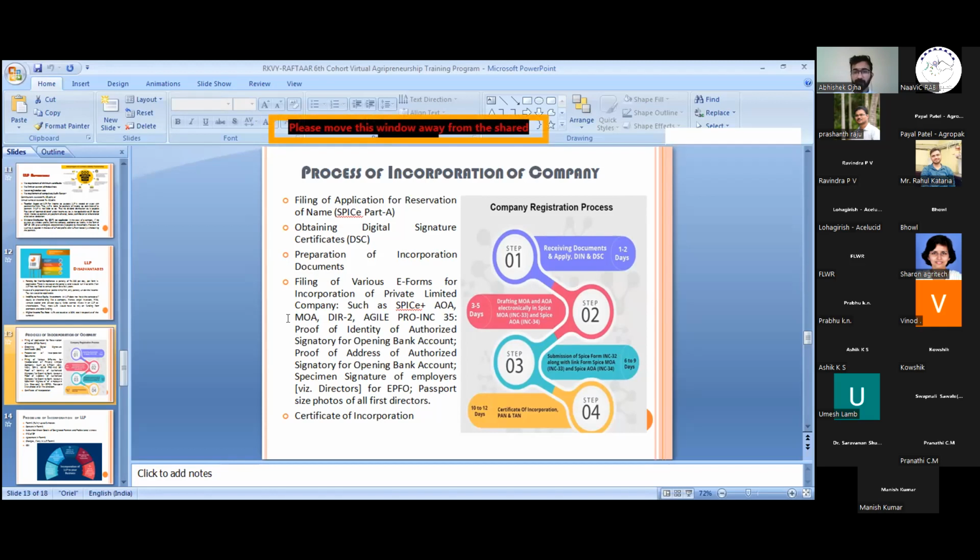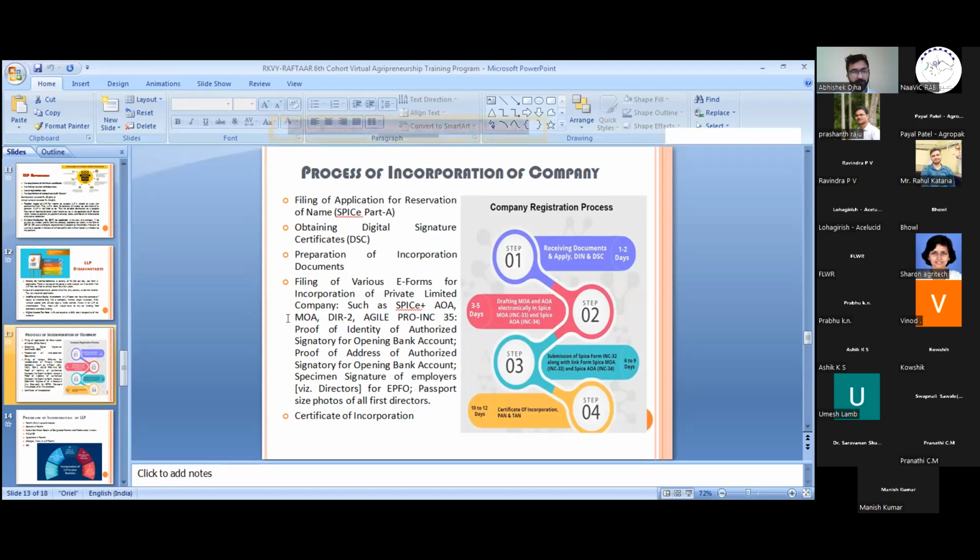So if I suggest the approx amount of incorporating a company, the first is filing for the RUN form. It is approx 1000 rupees.